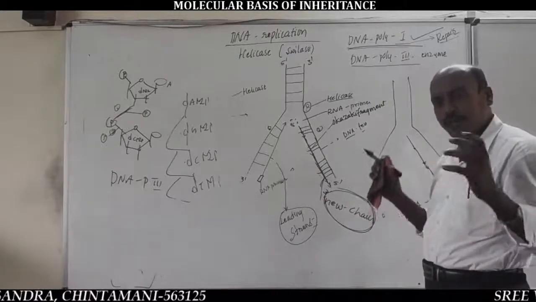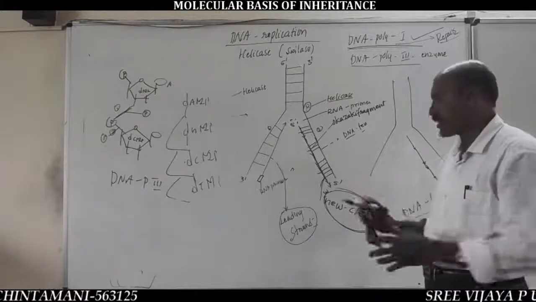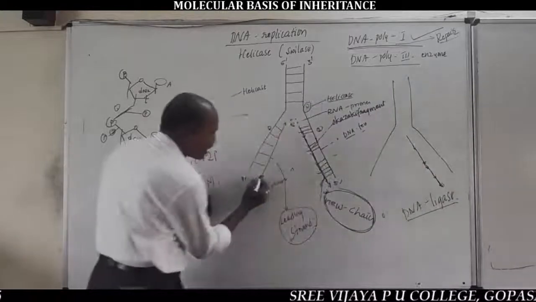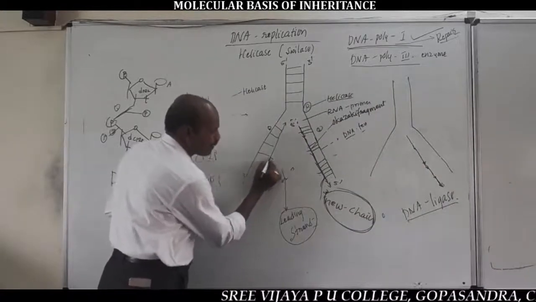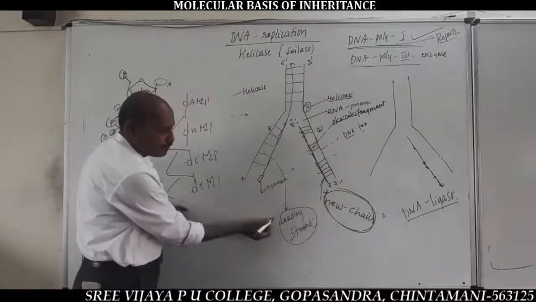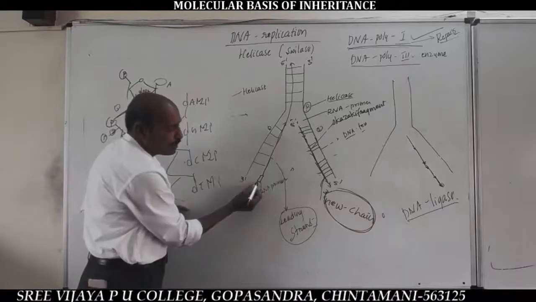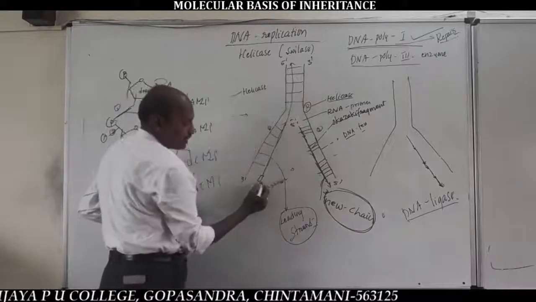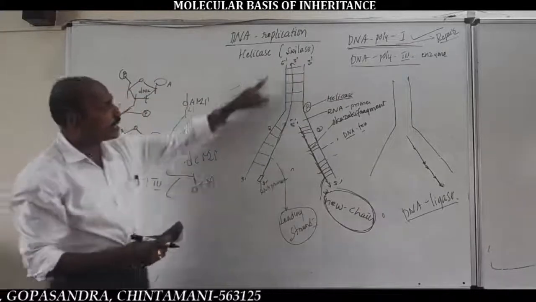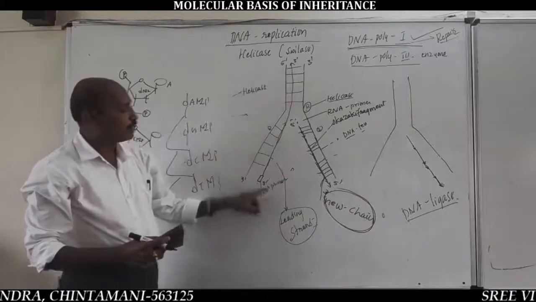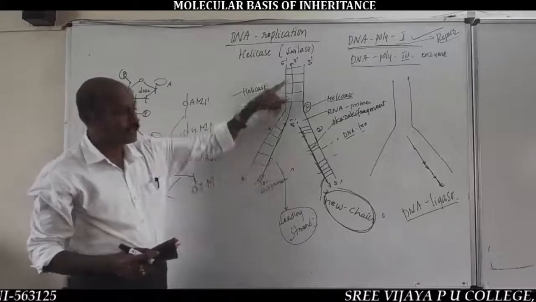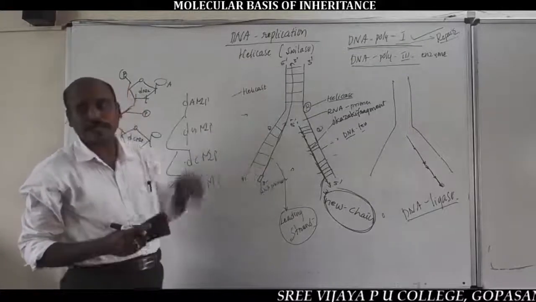So, after formation of new chains, new strands on the old DNA template strands, listen here, one strand orientation is upward direction. One strand means the leading strand formation from bottom to top direction in 5' to 3'. On the 3' to 5' directed old DNA template strand, formation of the continuous strand, the leading strand, is in the opposite direction, 5' to 3', from bottom to top in upper direction.